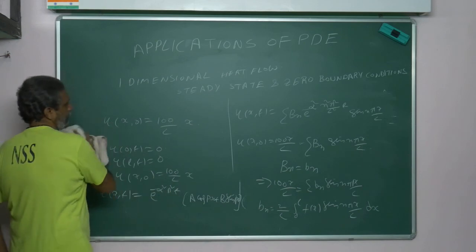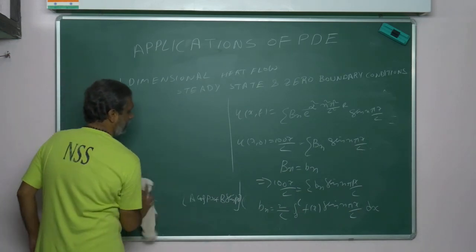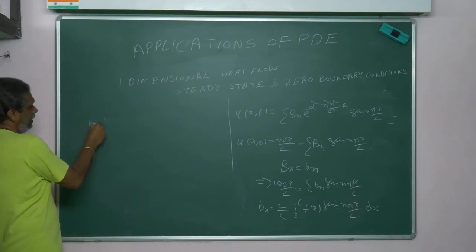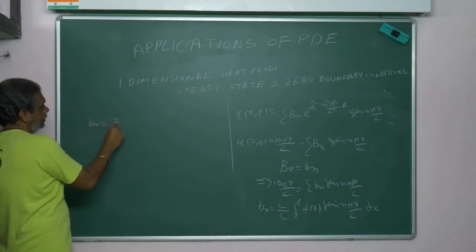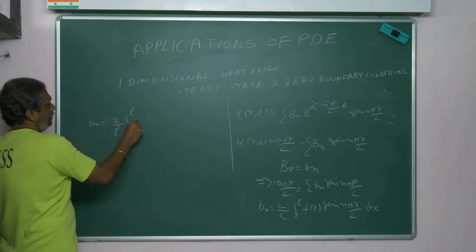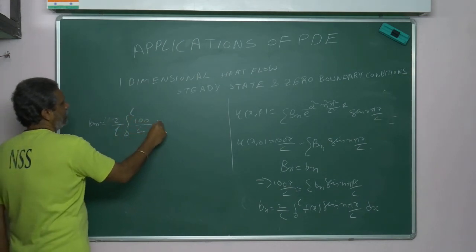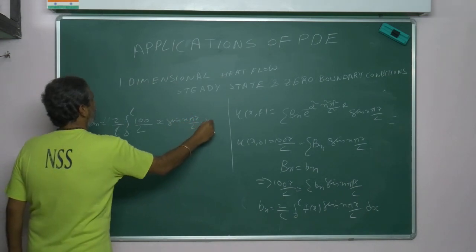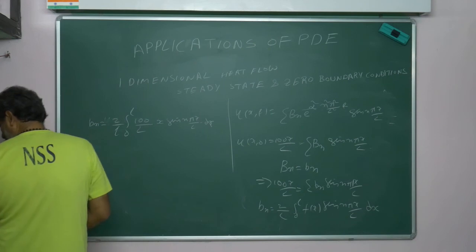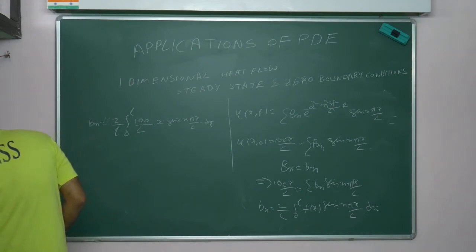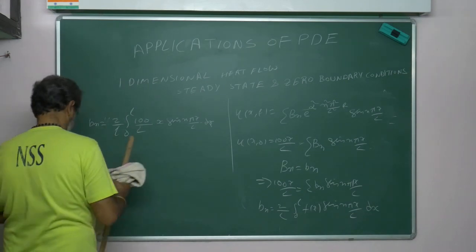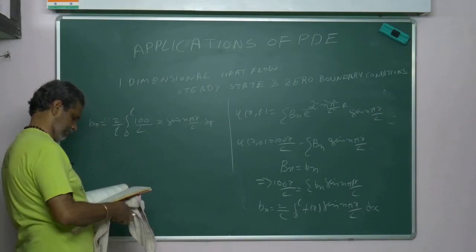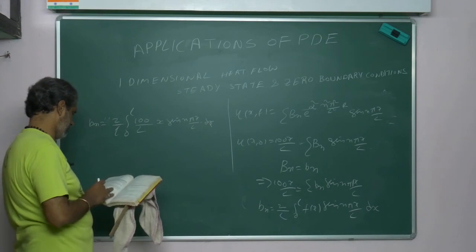Then what will I do? Check that problem, the x problem. Just I am skipping here, I am not doing anything. So this is what we will get: Bn is equal to 2 by L, integral 0 to L of 100 by L x into sin n pi x by L. So x means what I got? Minus 2 power something, I think so. Wait. Then after integration, just I am skipping actually.